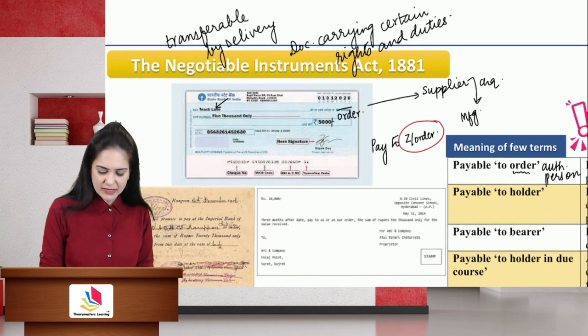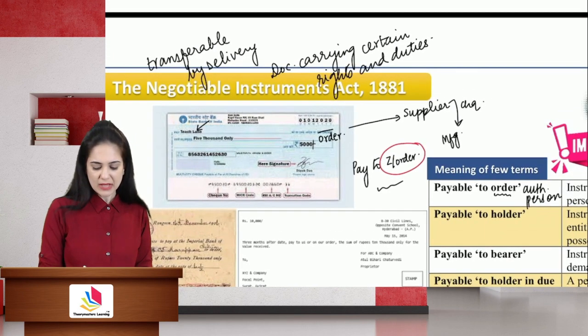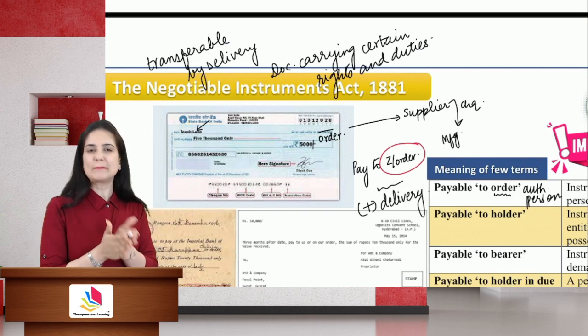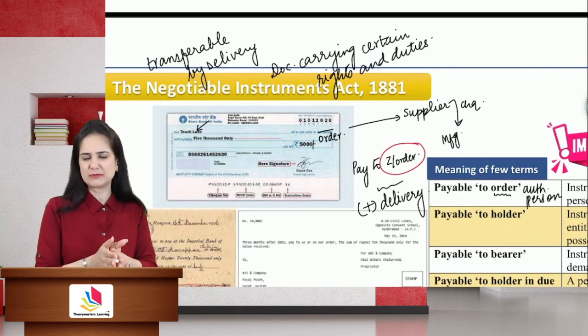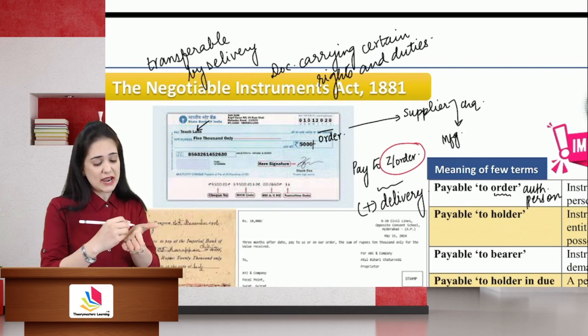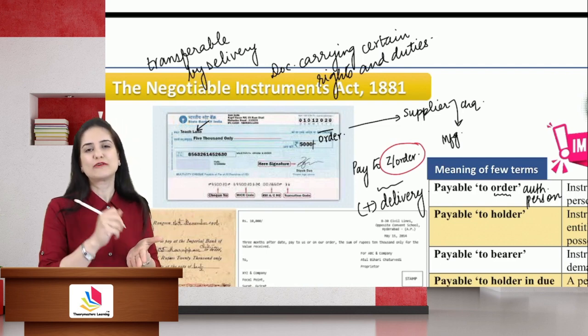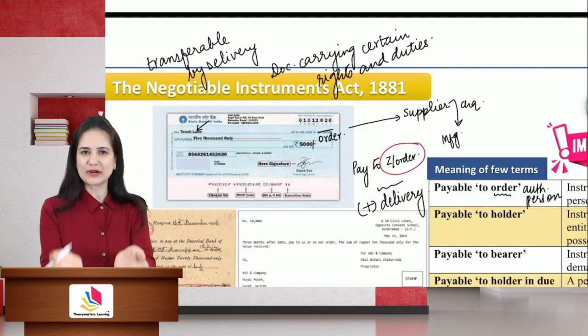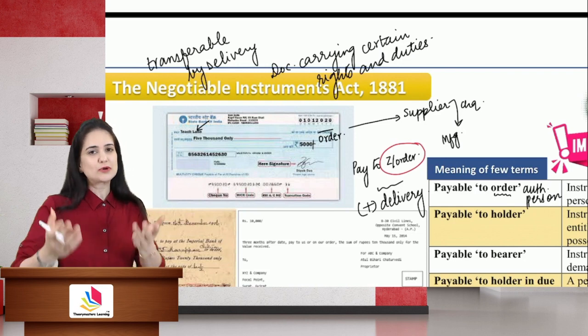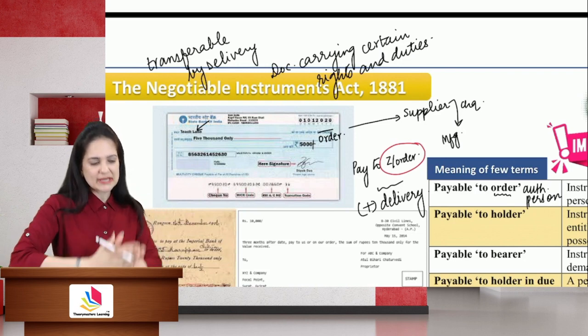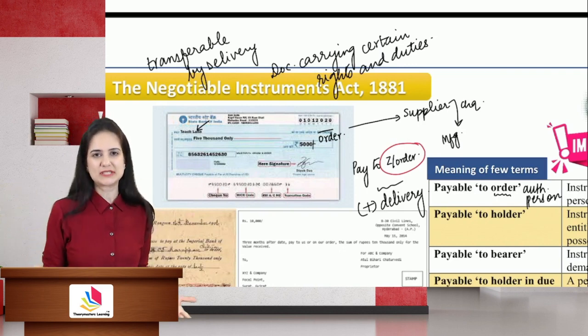After I write that, I will sign on the check and deliver it to Z. That Z, I need to pay money to you. I had a check with me. I have endorsed that check. I have transferred the benefits of that check in your name. If you want, you can collect the money against that check, or you can authorize some other person to receive money.